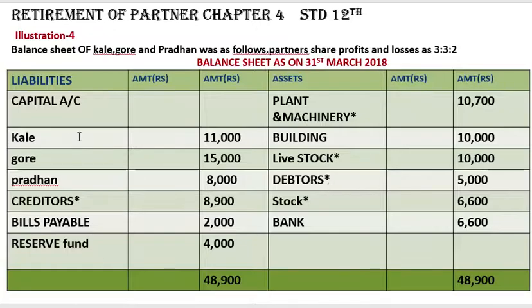So we have done posting of all the liability side. Now we'll move towards the assets. Plant and machinery 10,700. This will go on the asset side.